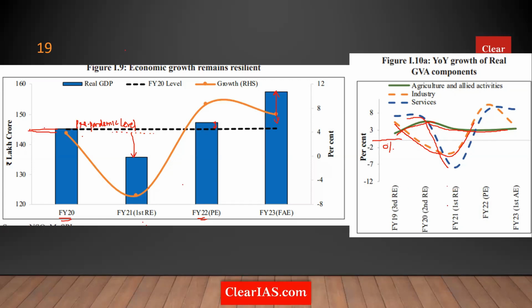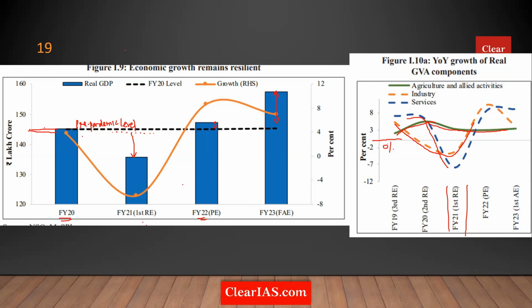We are speaking about financial year 2021, which is the financial year when COVID came. And when COVID came, your industrial sector contracted, your services sector contracted. Very important takeaway, which I have reiterated in many of the earlier classes.